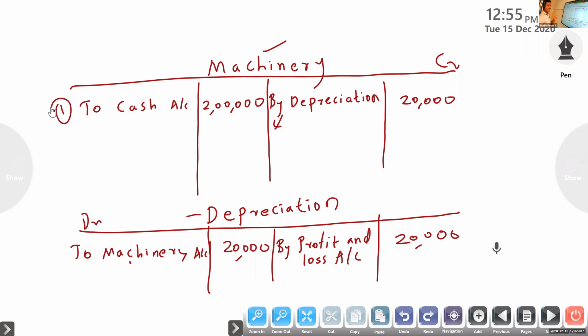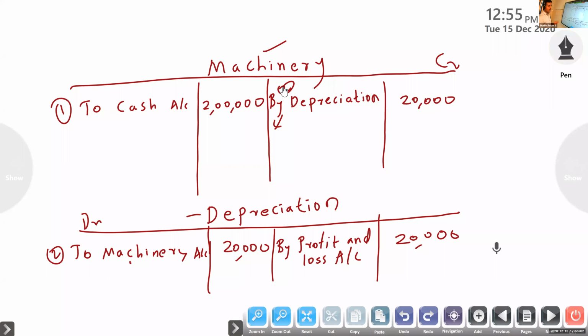Second entry, depreciation account to machinery. If you prepare depreciation account, second entry to machinery, opposite aspect. Because in that entry, depreciation is debit. Credit is machinery. So by opposite aspect, by depreciation.